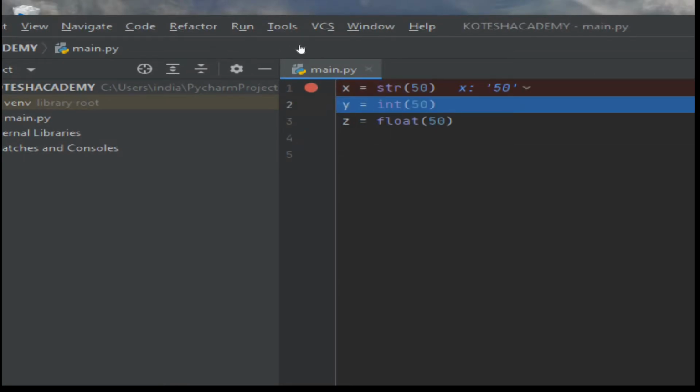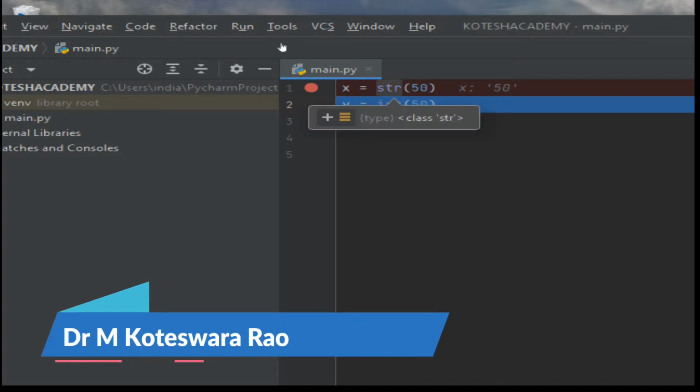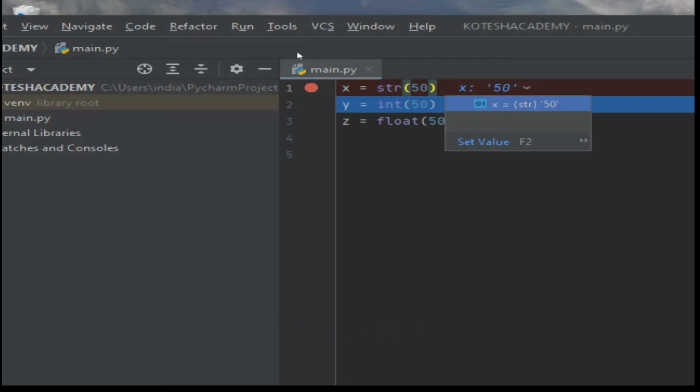Here x is equal to 50. How can you say this is a 50 in string? It means string values are always represented in terms of single quotation or double quotation. Here the x value is a string.